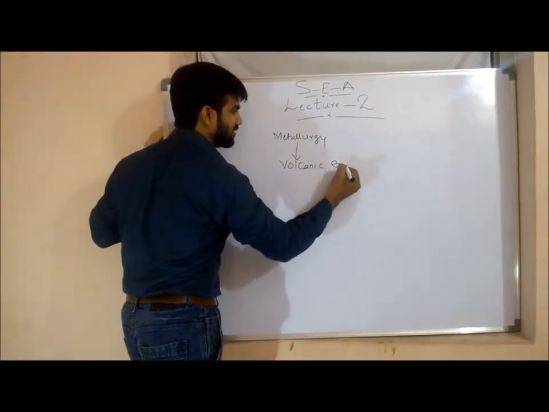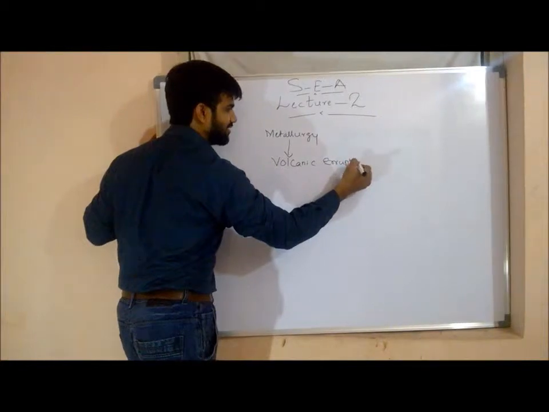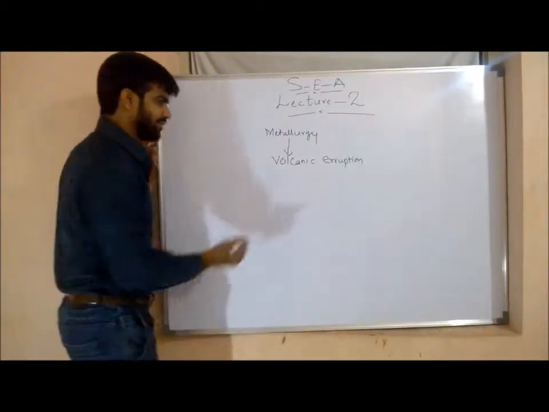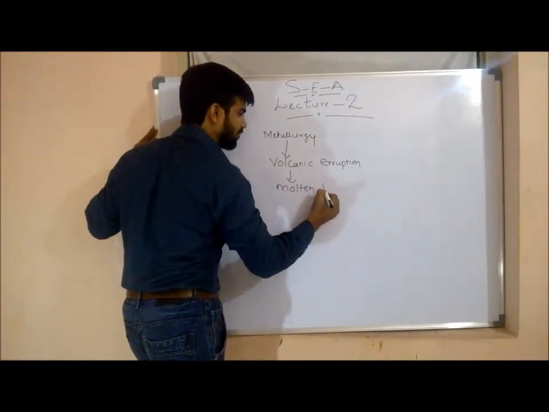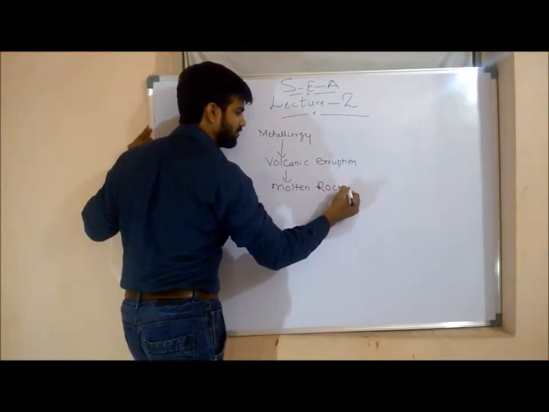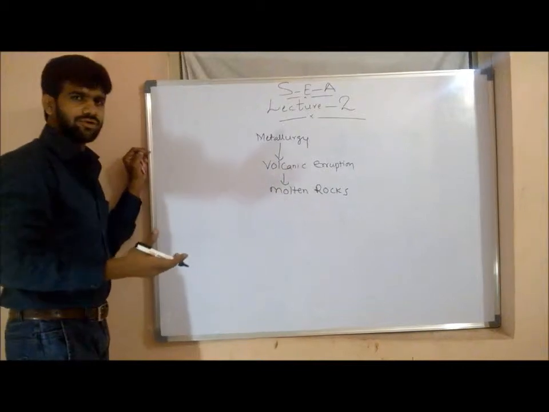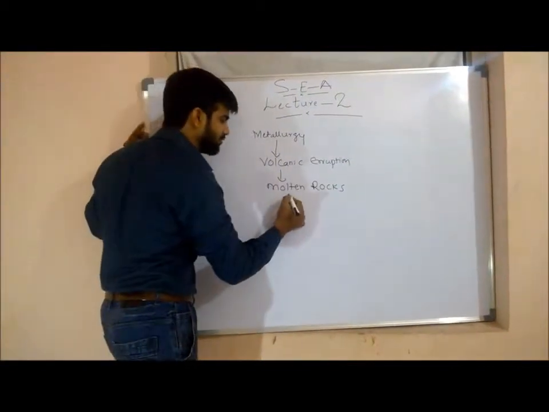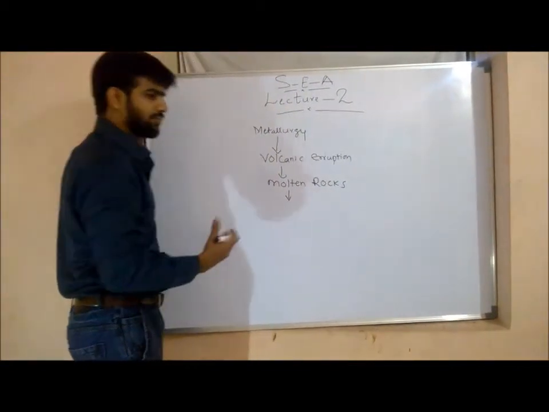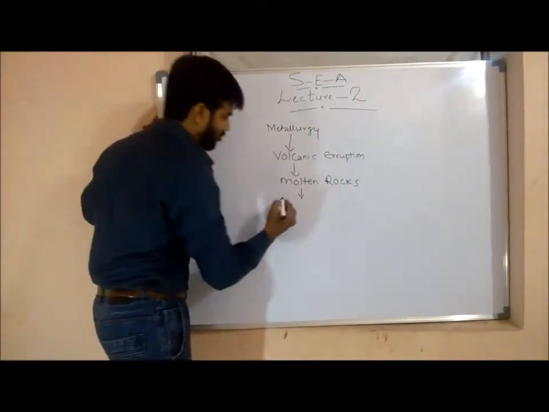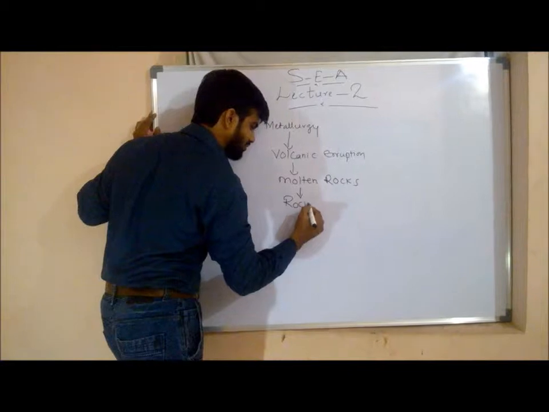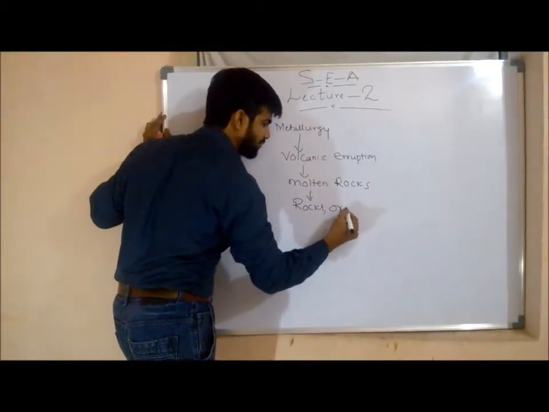Volcanic eruption, right? How the volcanoes erupt. We got molten rocks. Molten rocks are what? Fluids, metal fluids. As they come into contact with the atmosphere, they convert again into rocks or ores. Rocks, ores.